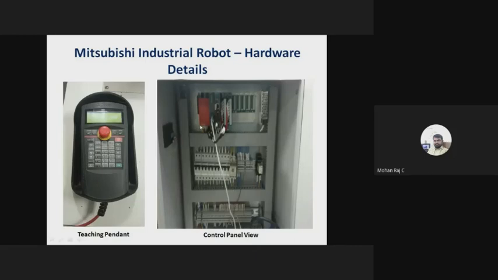Sir, you asked me about that controller now. So there are two controllers used. One is a robot controller. Another one is a Q series controller, which is used to control the control switches: servo on, servo off, emergency push button, and one more thing, reset push button, and operation on. All the push buttons, all the switches are connected in this Q series controller, Q series PLC.